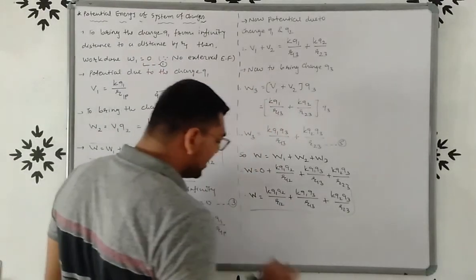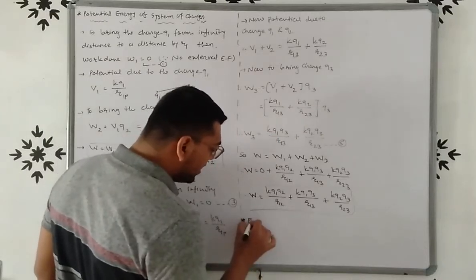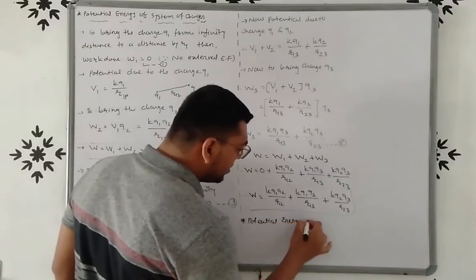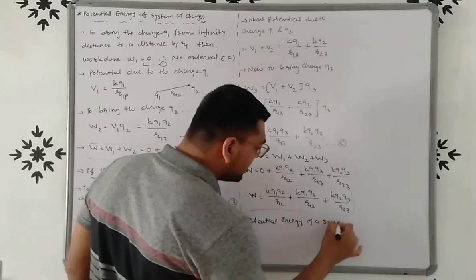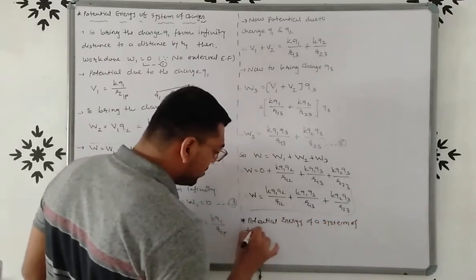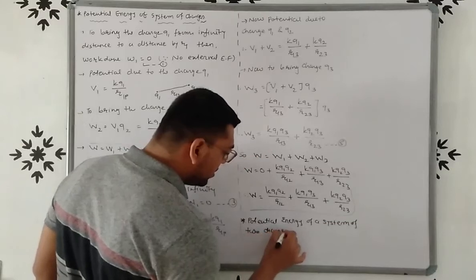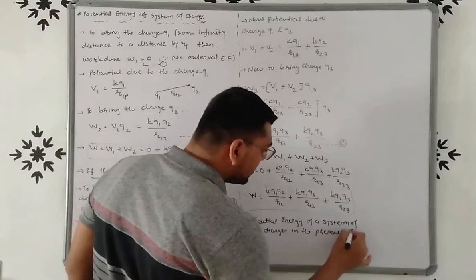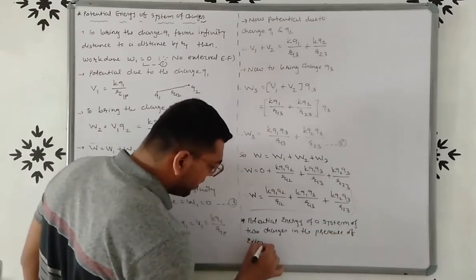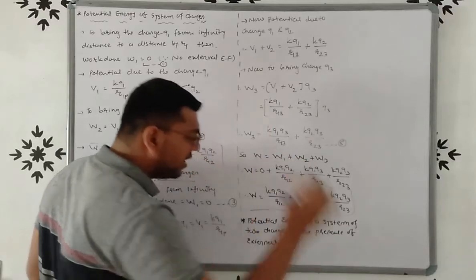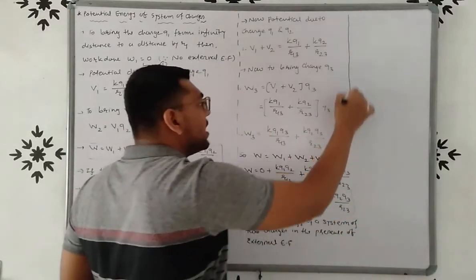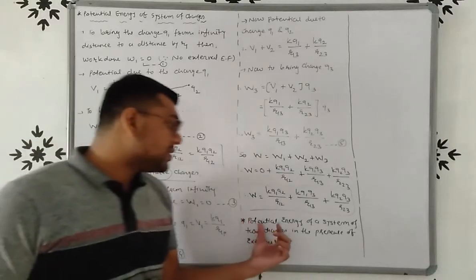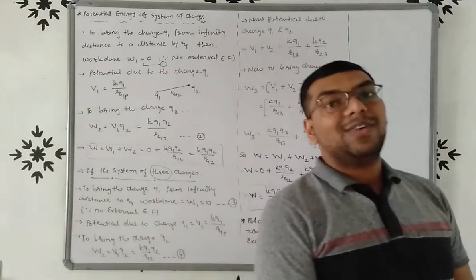So the question will be like this: potential energy of a system of two charges in the presence of external electric field. So if there is a presence of external electric field, we have to derive the equation of potential energy. Now what we have to do?